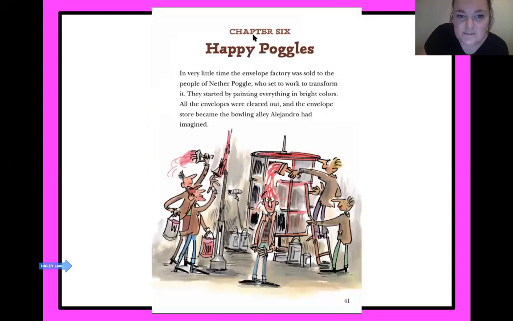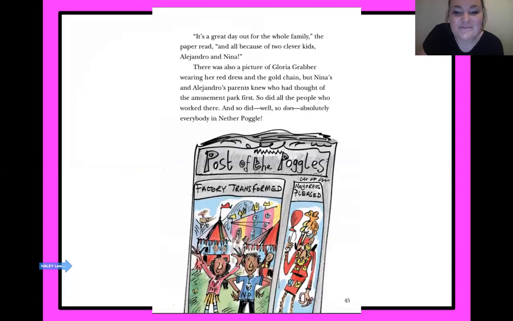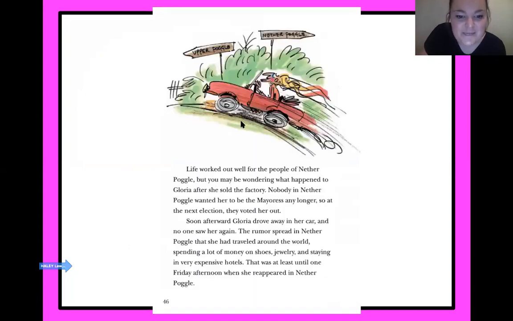Yeah, on this page right here, where did it go? Right here, it talks about how they brought in so many people that it allowed them to open up new businesses, and it's helping their community and the people there by helping them earn money. So that's really awesome. Let's keep reading.